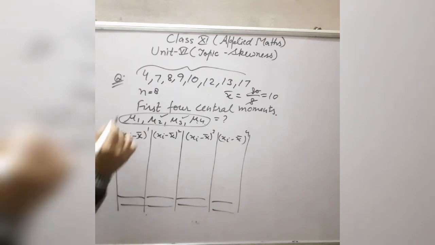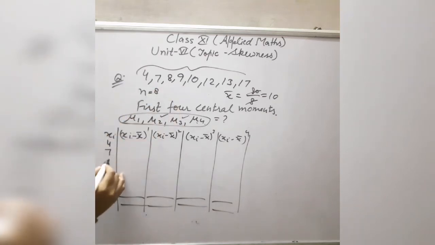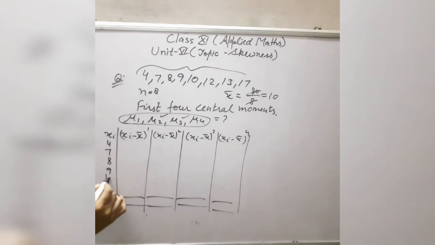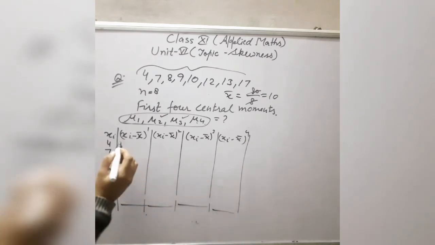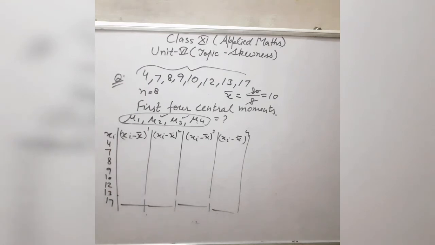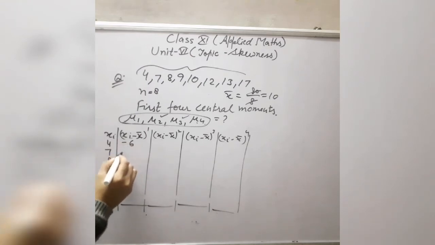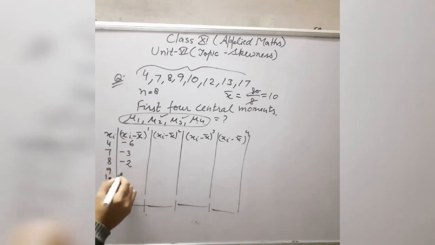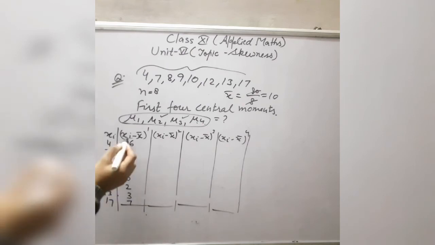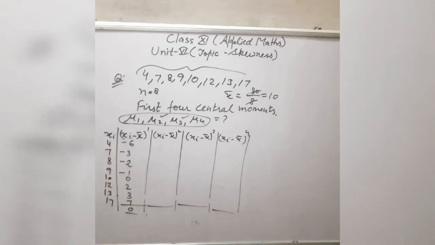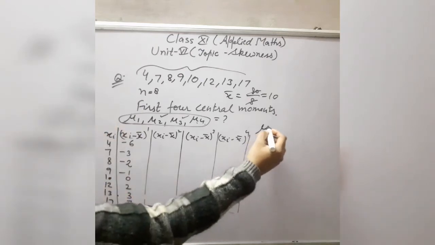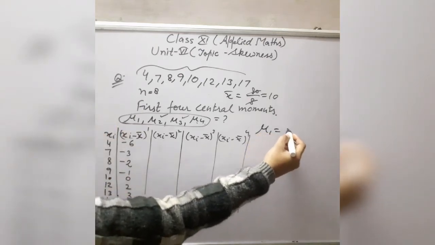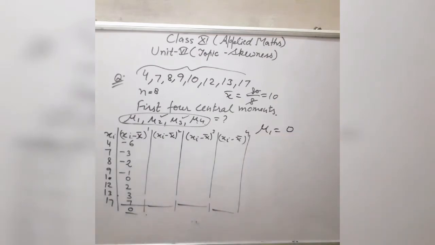So I am writing here again all these given observations: 4, 7, 8, 9, 10, 12, 13 and 17. Now the difference with the mean of all these observations is minus 6, minus 3, minus 2, minus 1, 0, 2, 3 and 7. If you add all these values, it gives you 0. So if this sum is equal to 0, it means the value of the first central moment is 0.